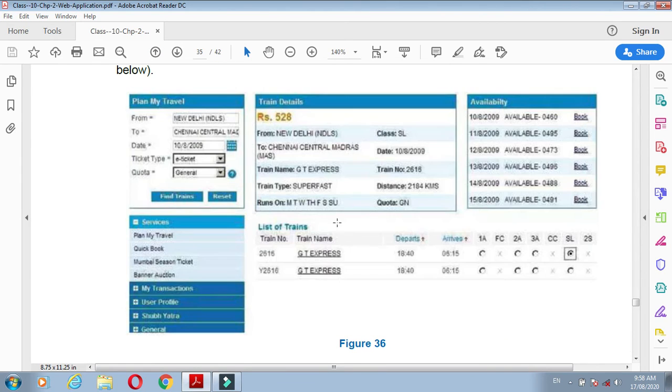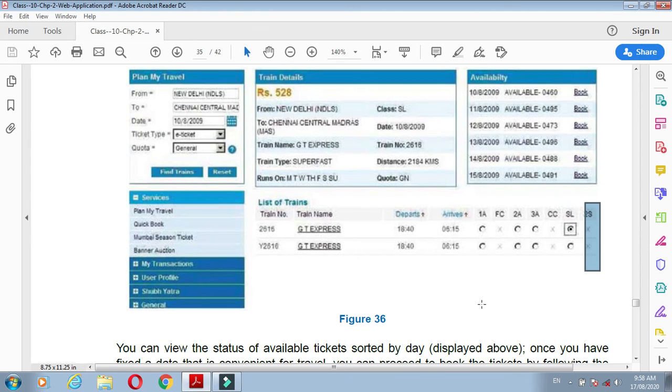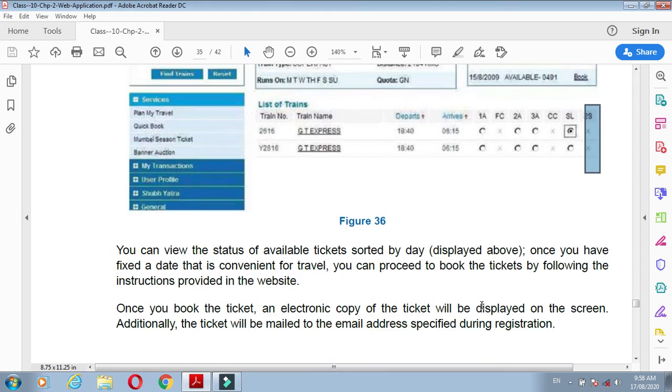And here you can choose your train name, select your time and date, and which type of ticket you want: first AC, second AC, third AC, or sleeper, or only sitting. This kind of seating will be available. You can choose and reserve your tickets.